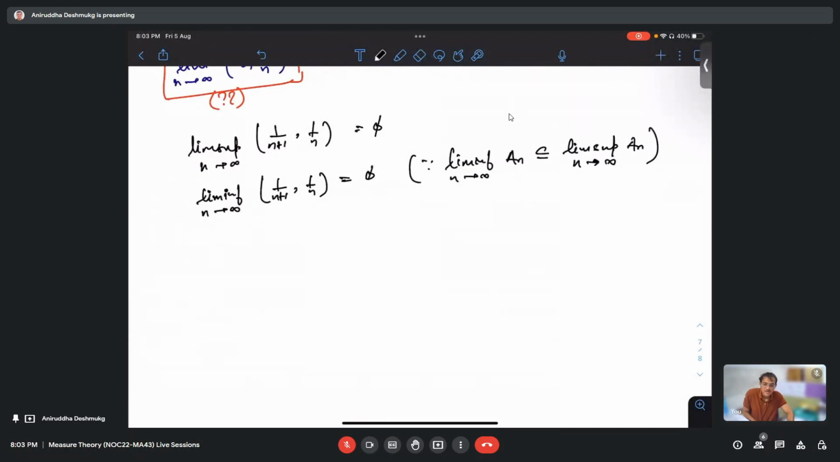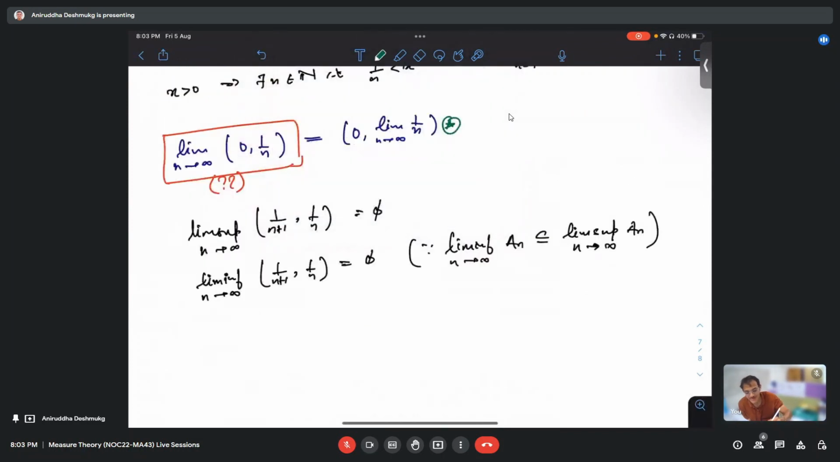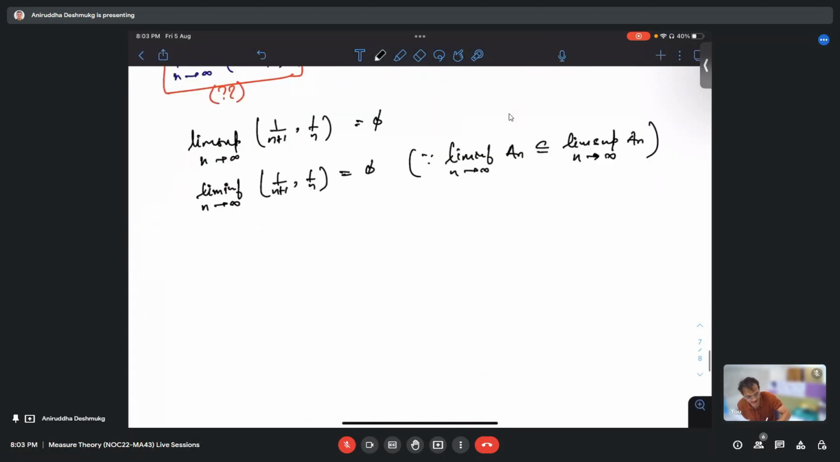Yes, okay. Now, coming to this, actually, I was going to talk about this, but not in terms of limits, rather in terms of lim sups and lim infs. So, let us look at a question, or rather, just a curiosity.